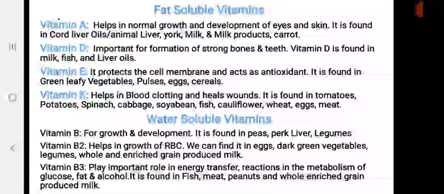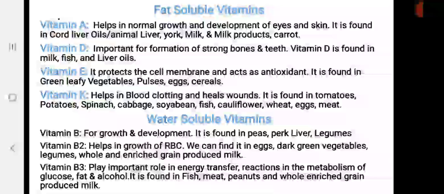This problem is related with the bones, and the source of vitamin D is sun rays. Sun rays is the best source for vitamin D. It is also present in butter and fish.